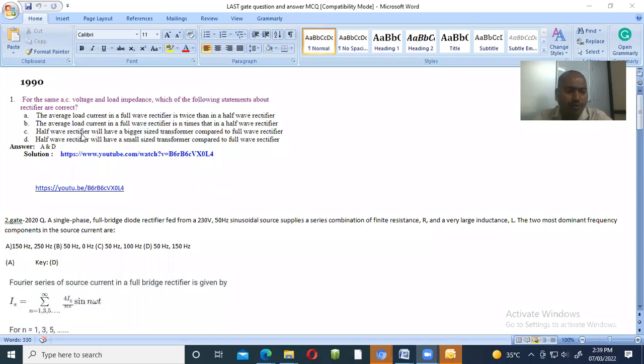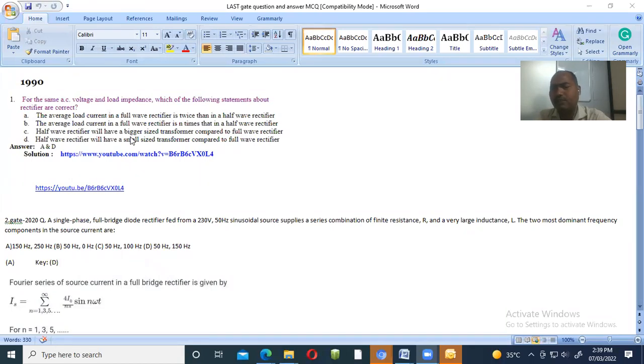Okay, half wave rectifier will have a bigger size of transformer compared to the full wave rectifier. Is it right? What do they tell? See, a half wave rectifier works only on one half cycle.